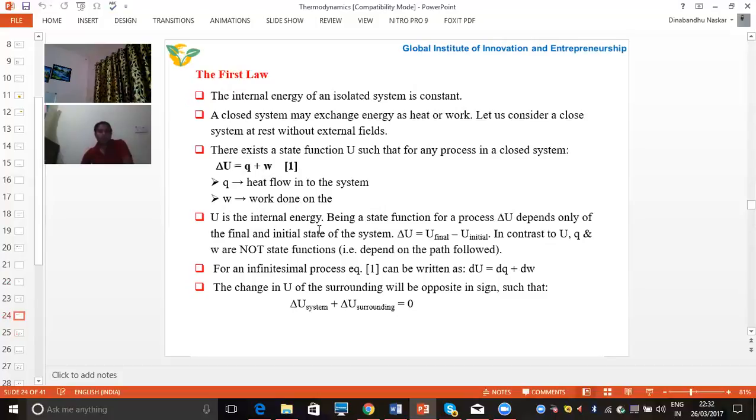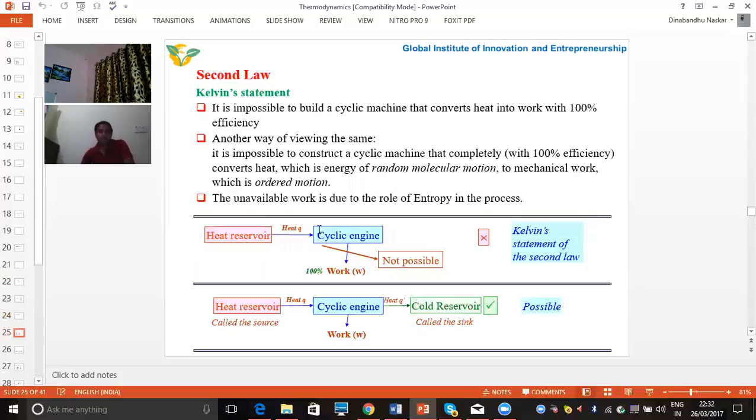Now coming to the second law of thermodynamics. In the second law of thermodynamics, two statements are given. First is the Kelvin statement. According to the Kelvin statement, it is impossible to build a cyclic machine that will convert all of its heat into work. In another way, we can say that it is impossible to construct a cyclic machine that will completely convert its heat into mechanical work.